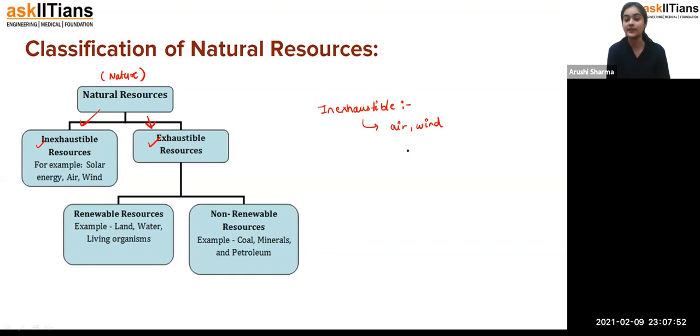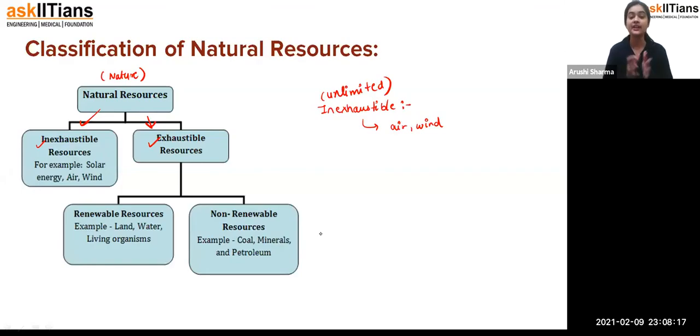And you don't have to worry about it. So we are talking about inexhaustible, that we are having unlimited amount of them, so we call them the inexhaustible resources. Fine. Now coming to the exhaustible resources.